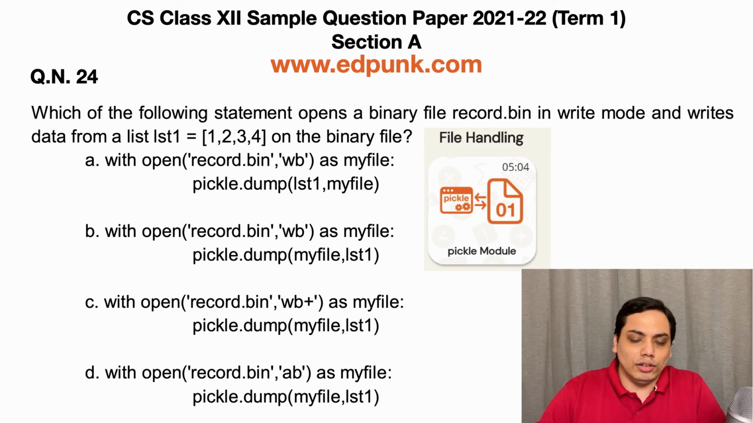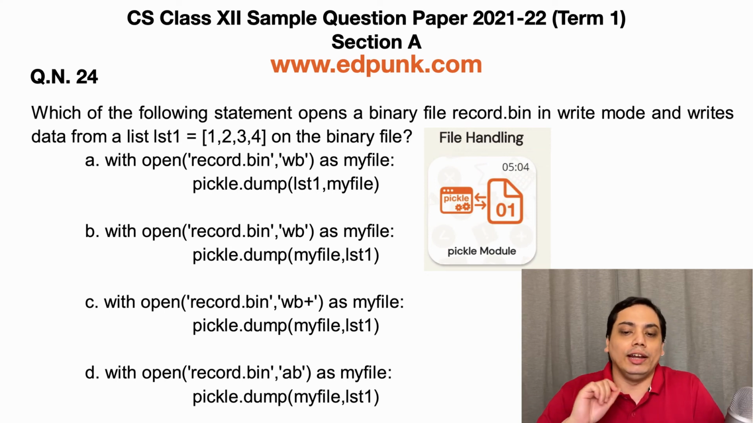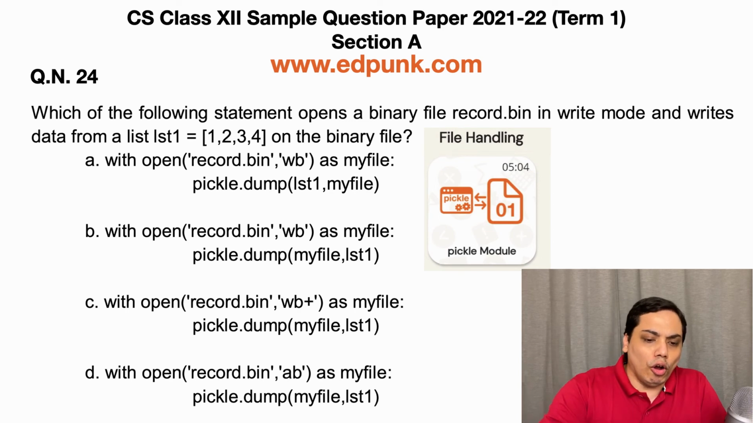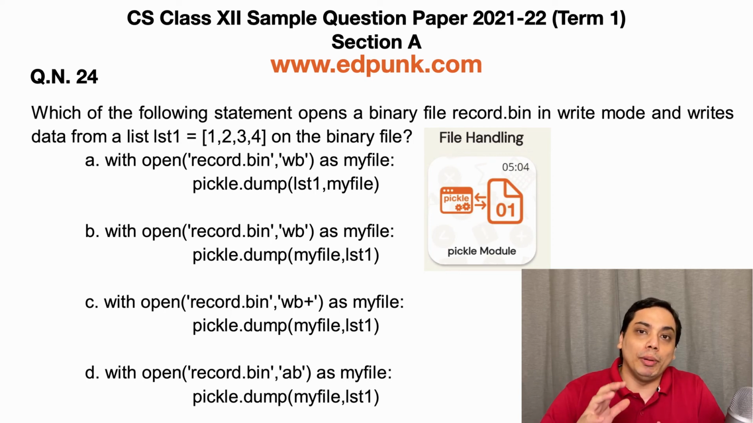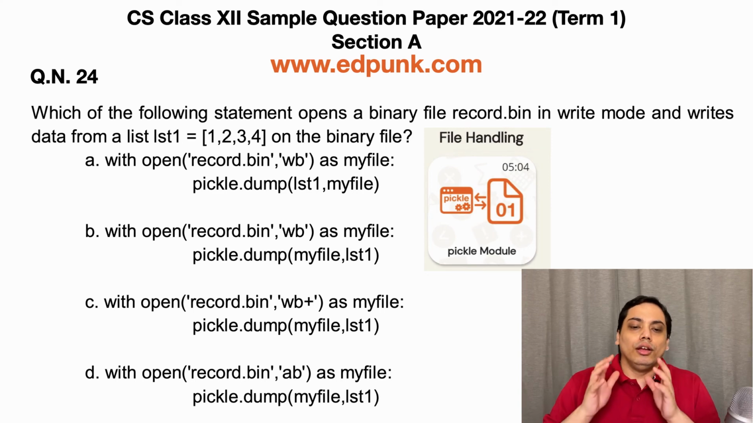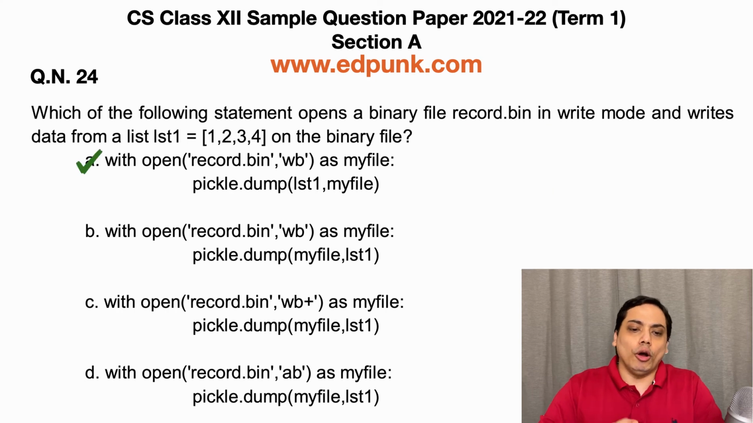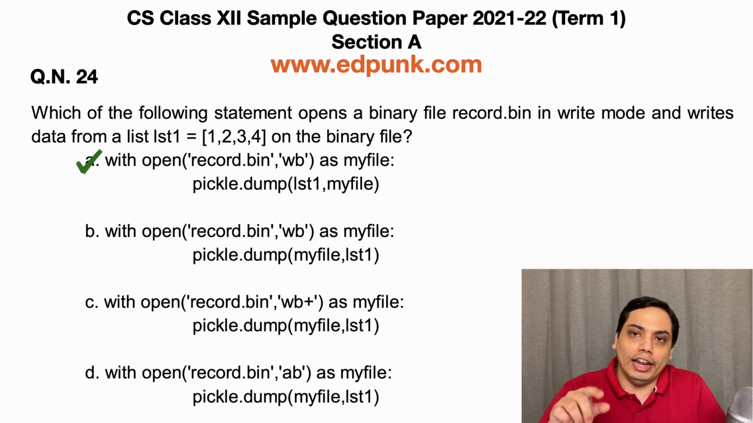Now in this case, what are the things that we know? We know that it's a binary file. The second thing we know is that we want to open the file in write mode. So if we look at the options, wb is the correct option to open the file. So options C and D are eliminated. We are left with options A and B. Now, if you remember the syntax of pickle.dump, it is actually pickle.dump the object, the file object. So option A, which is pickle.dump lst1, myfile, is the correct answer.